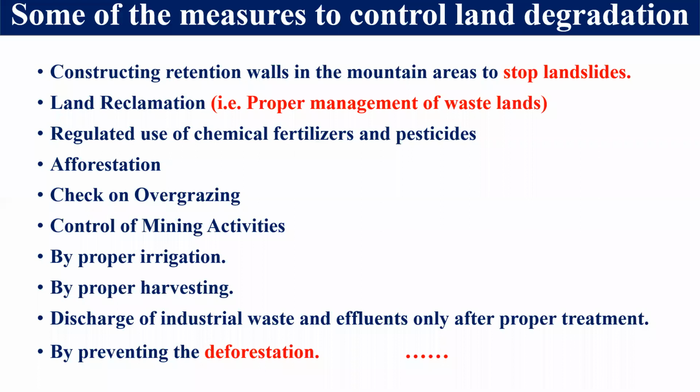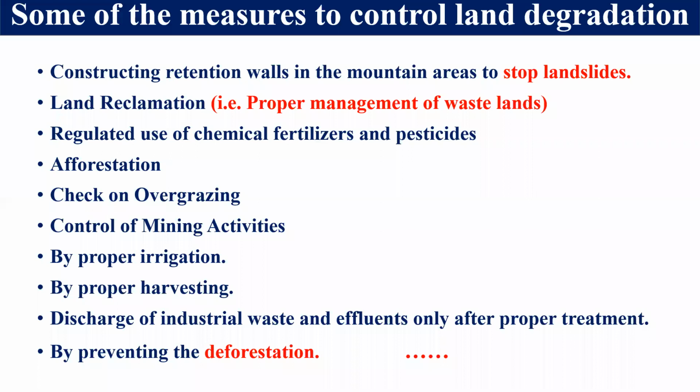Overgrazing must be checked, because this is also a major reason for land degradation in some areas. Mining activities must be controlled, because in Chhattisgarh and Odisha this is the basic reason for land degradation. Proper irrigation and proper harvesting must be there.